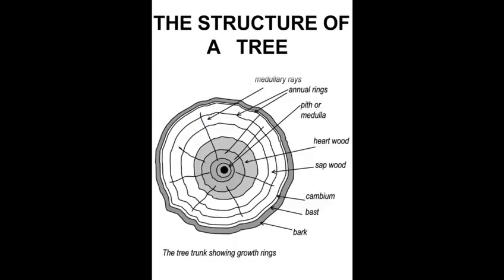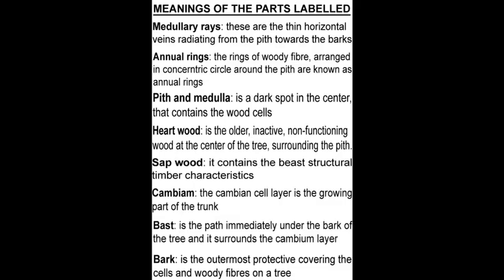The structure of a tree. These are medullary rays, annual rings, pith or medulla, heartwood, sapwood, cambium, bast, bark. The tree trunk showing growth ring. Meanings of the parts labeled.